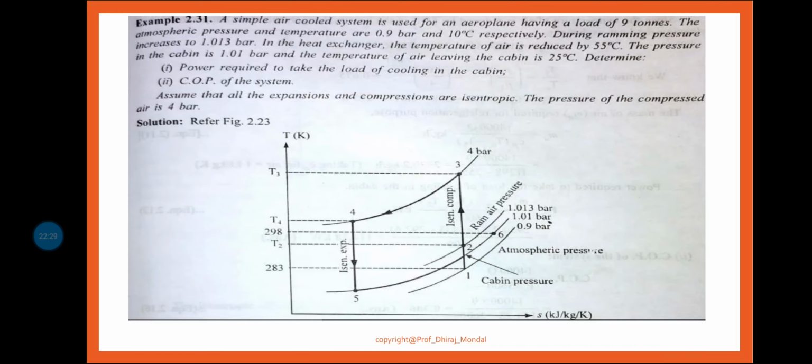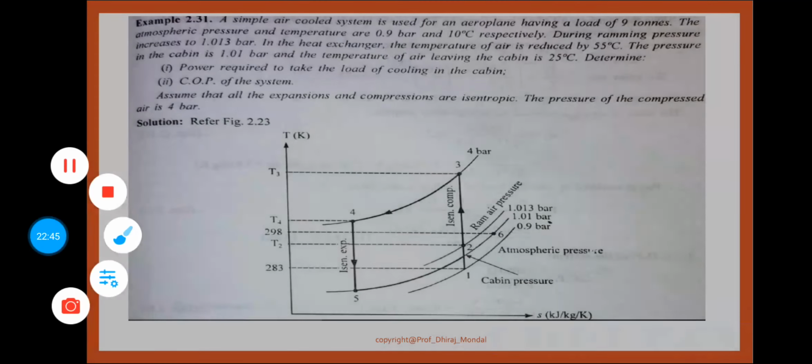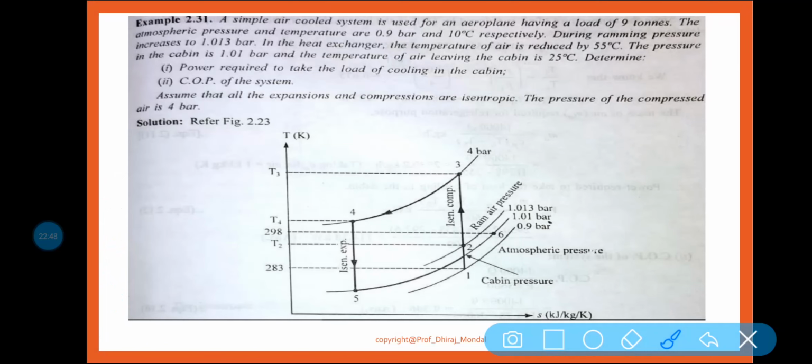Now what happened? The atmospheric pressure and temperature are 0.9 bar. So this one is your atmospheric pressure, 0.9 bar, and the temperature corresponding to this 0.9 bar is given as 10 degree centigrade. That means T1 is 283 K and pressure is 0.9 bar.